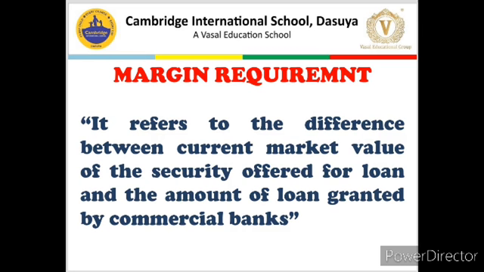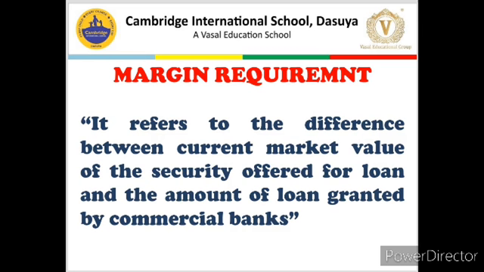commercial banks. For example, let us say I have a piece of land whose market value is 10 lakh rupees, but when I go with the papers of that land to the commercial bank, because I need to borrow some money, the commercial bank will offer me around 6 lakhs or 7 lakhs. So let us say that it offers me 7 lakhs against the property worth 10 lakhs. So what is the difference?